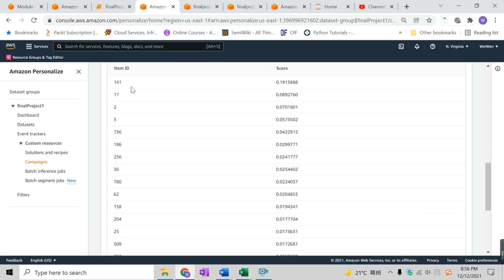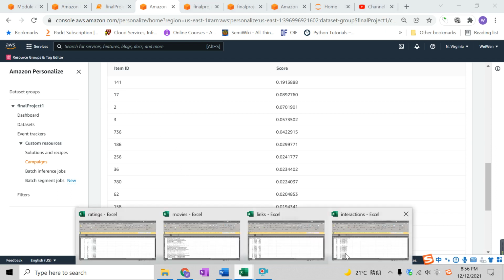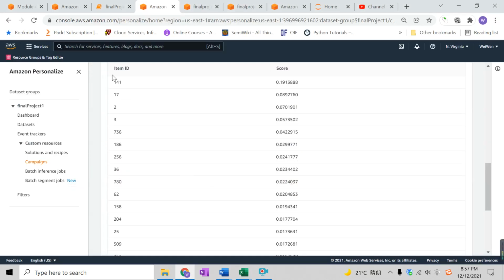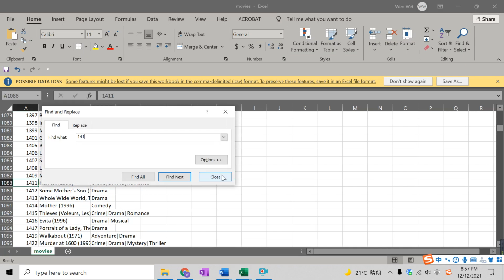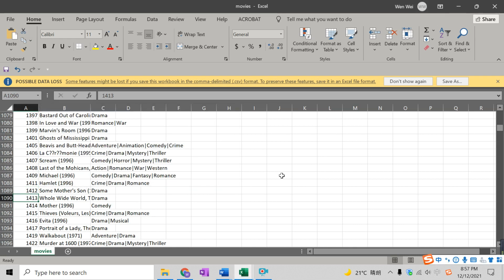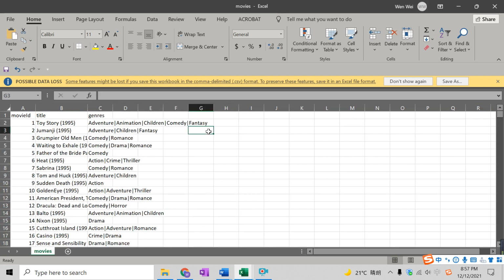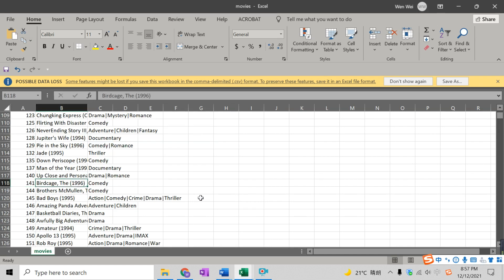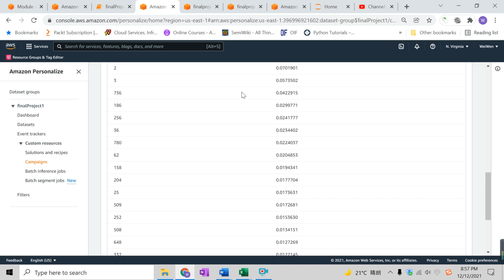If I want to see what these items are, I go to my source data and look at the item ID. This item ID, in another separate file, corresponds to a different movie. So, for example, item ID 141. Let me look here, 141. Nope, that's 1000. Okay, let's see, 141. Yes, that's The Birdcage. The Birdcage is a comedy. So that's my recommendation.